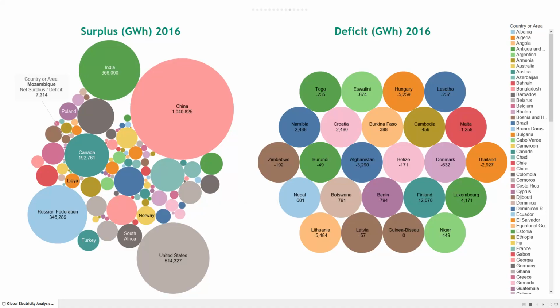We also have the table with the deficit in electricity power of 2016. Most of them are from Africa, while surprisingly, Finland also has a deficit in electricity power.